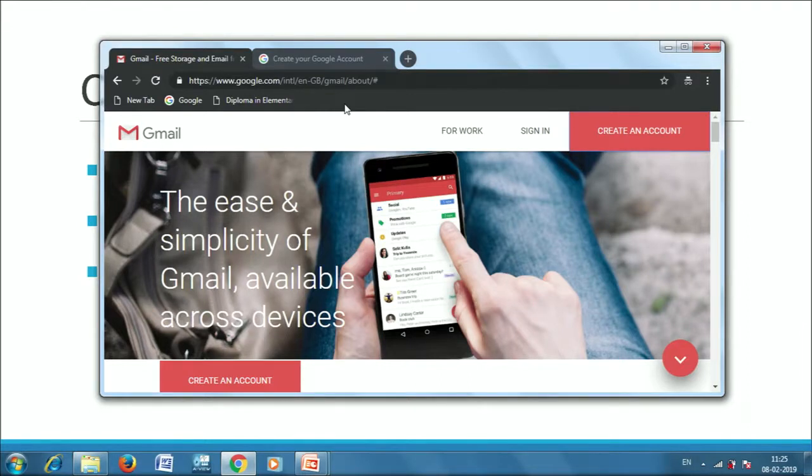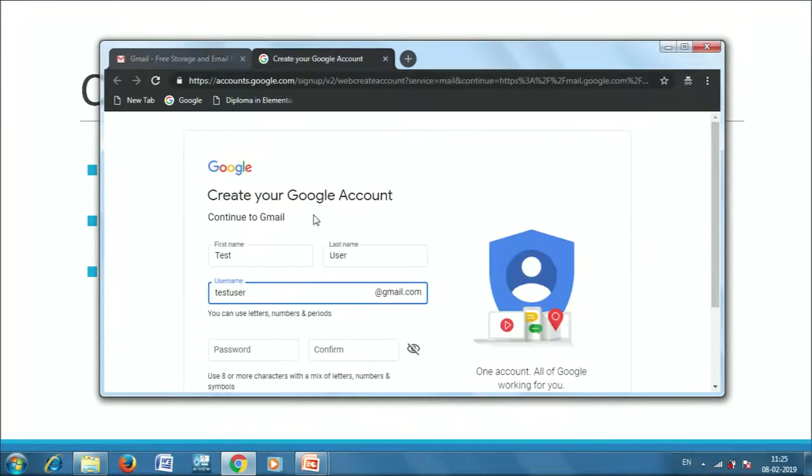When we open gmail.com in our browser, this is the first screen that we'll see. First of all, let's click on create an account. When we click on creating an account, this is the page that we'll be able to see. Let's assume that we have to create an email account for the user whose name is test user. So these are some of the fields that we have to enter.